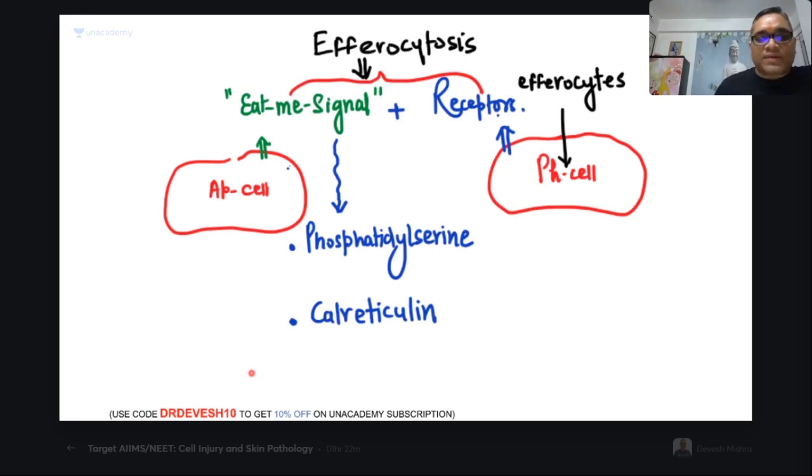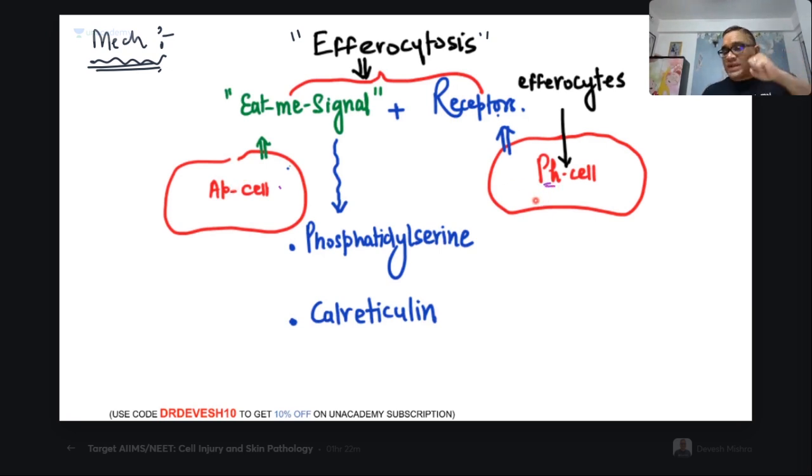Now come to the next point. What is again very important? These are the important points we have to understand. These are the questions the examiner is going to ask. Efferocytosis: how is it going to happen? What is the mechanism of efferocytosis? So the mechanism of efferocytosis is this: you will find the apoptotic cells. These are the apoptotic cells which have to be phagocytosed by the phagocytic cell. So how will the phagocyte identify them?